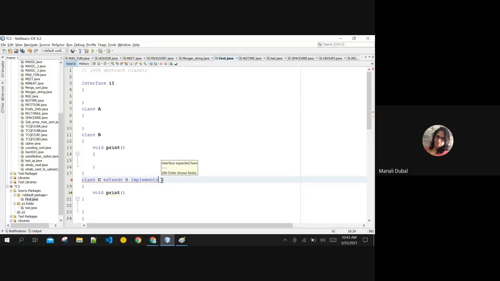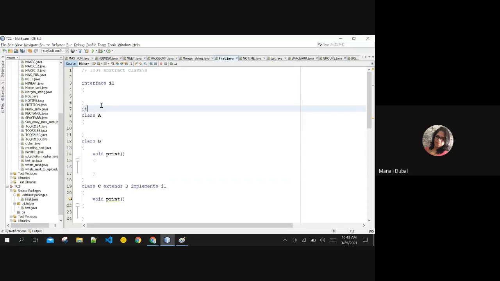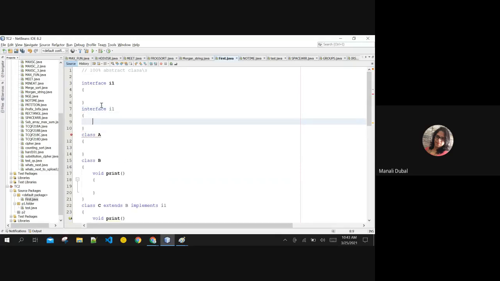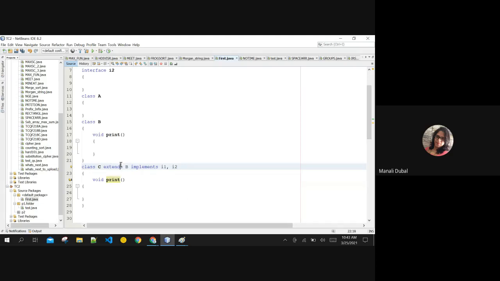See, that implements interface expected over here, meaning you need to mention your interface name only. So I can implement the interface over here. If there are multiple interfaces, say interface I2 is also there, and you have interface I1 also, can I implement multiple interfaces here? Can I mention that I am implementing two interfaces over here? Yes, you can. A class can extend a class and at the same time can implement multiple interfaces also.